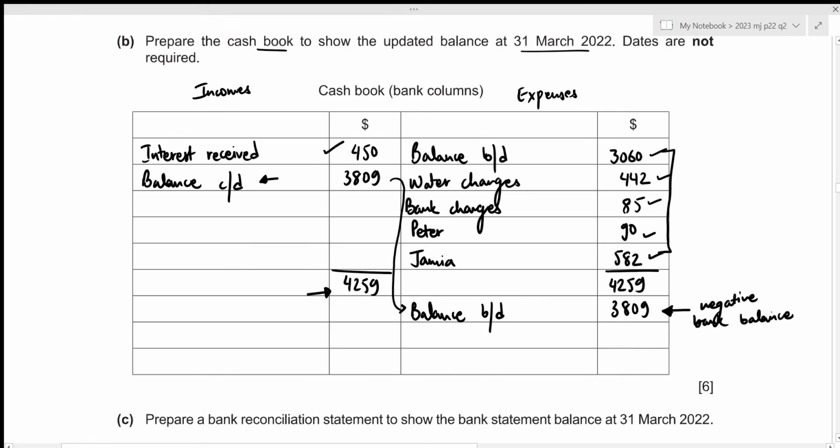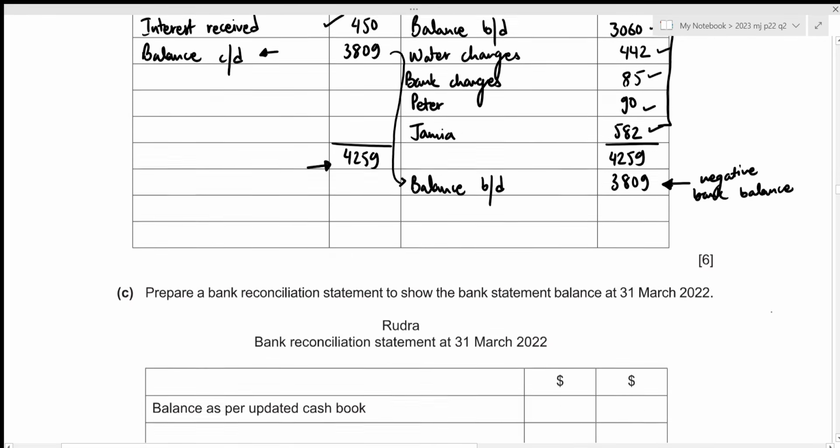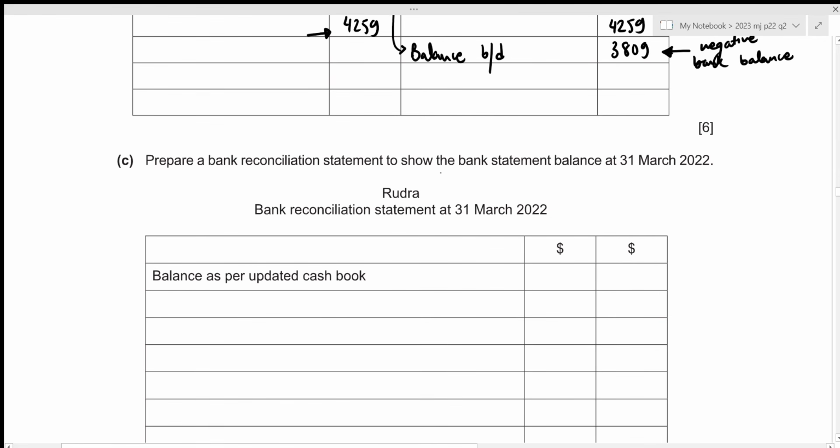Alright, that's all for the second part of this question. Now we can move towards the third one. We now need to prepare a bank reconciliation statement to show the bank statement balance at 31st March 2022.